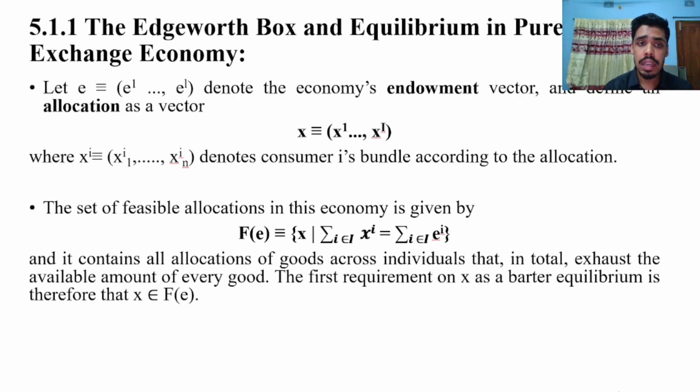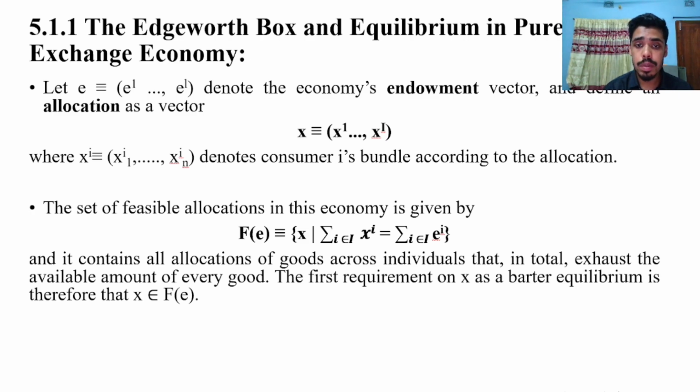Let e = (e^1, ..., e^I) denote the economy's endowment vector, and define an allocation as a vector x = (x^1, ..., x^I), where x^i denotes consumer i's bundle according to the allocation.